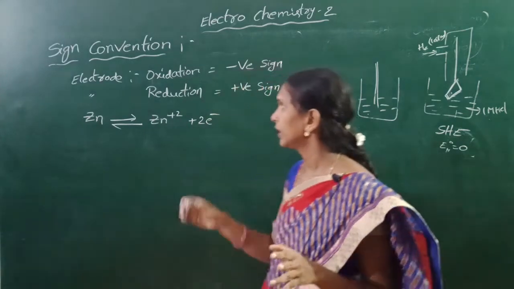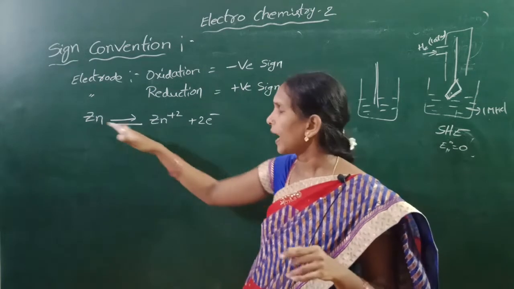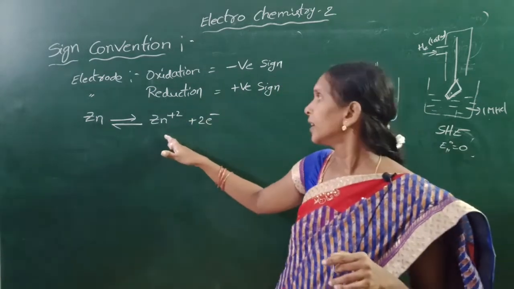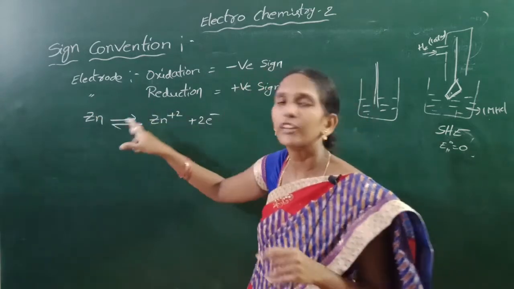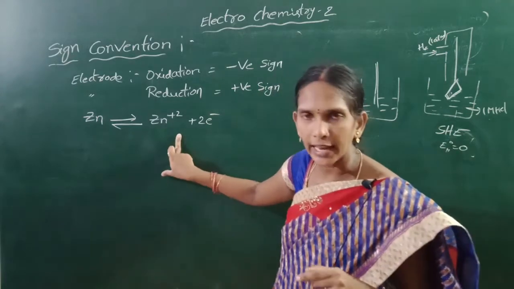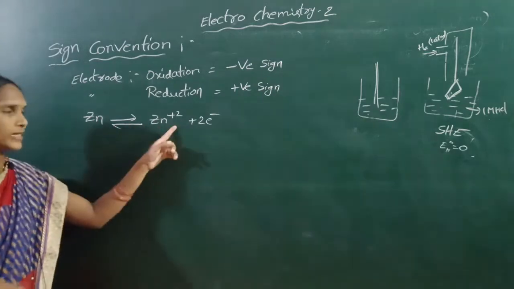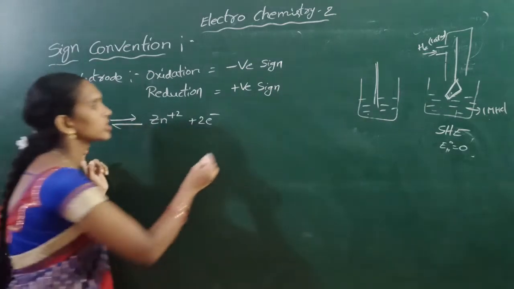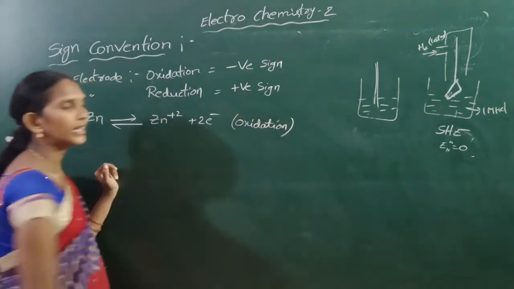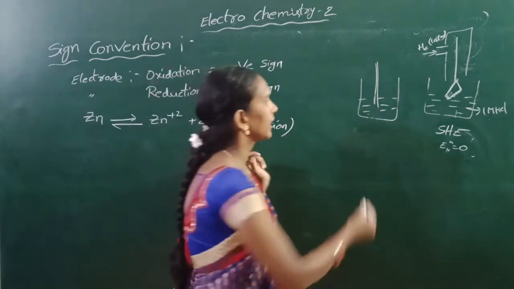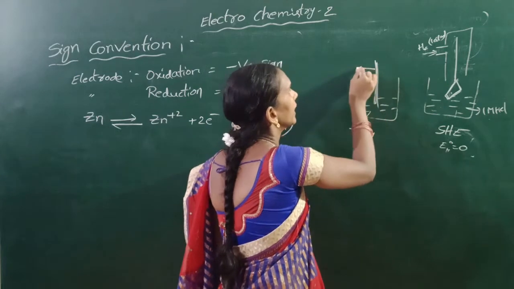The metal and its ions always exist in equilibrium, and in this case oxidation takes place. Here I take zinc sulfate solution and a zinc rod is dipped in it.